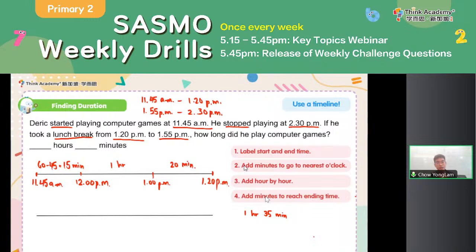So we are going to use another timeline. Okay, this time label the starting point from 1:55 p.m. to 2:30 p.m. That is my ending time. Okay, so as usual, we are going to follow the steps on the right to find out the time needed or the duration for this particular part.